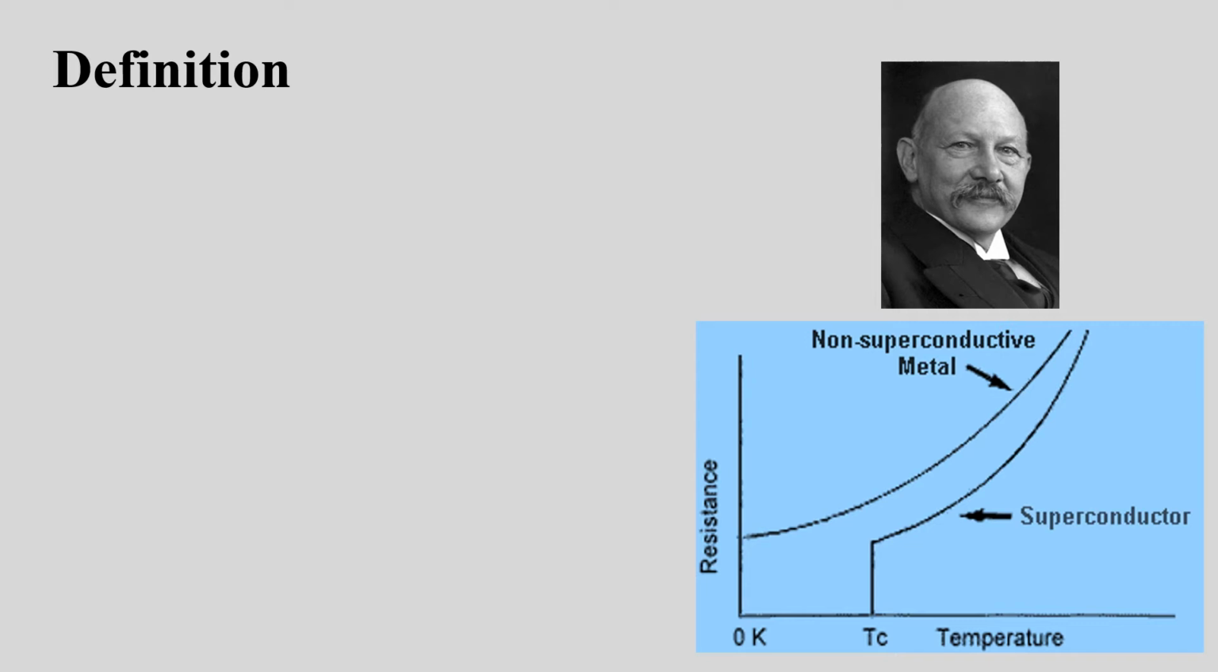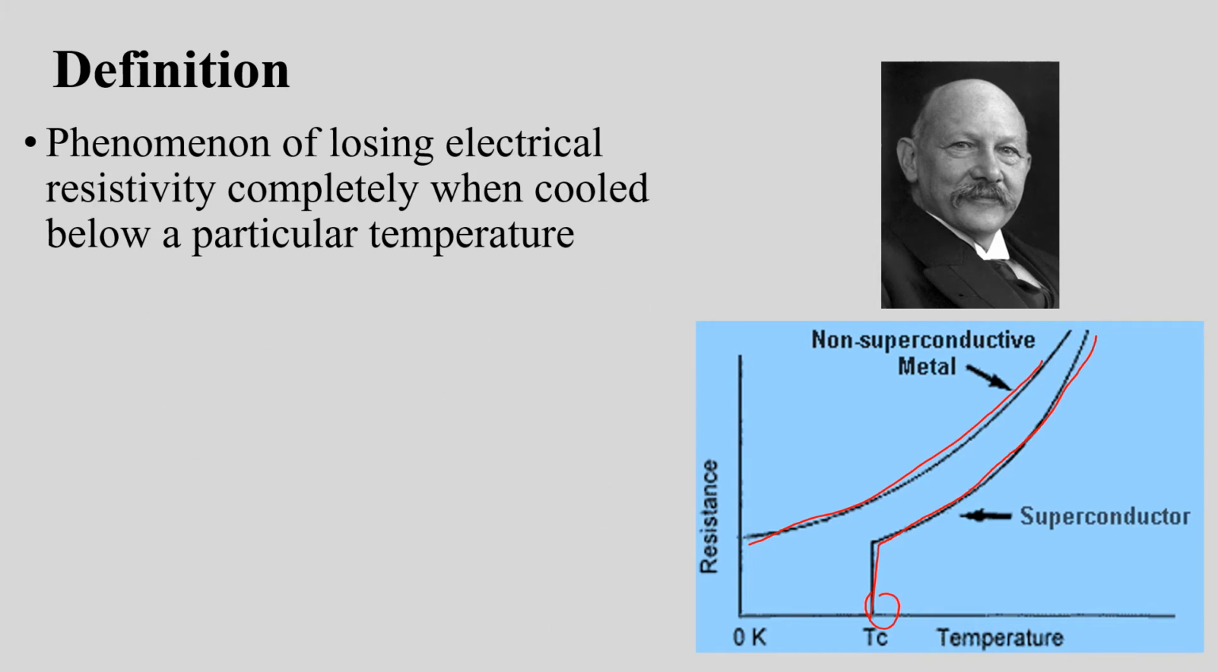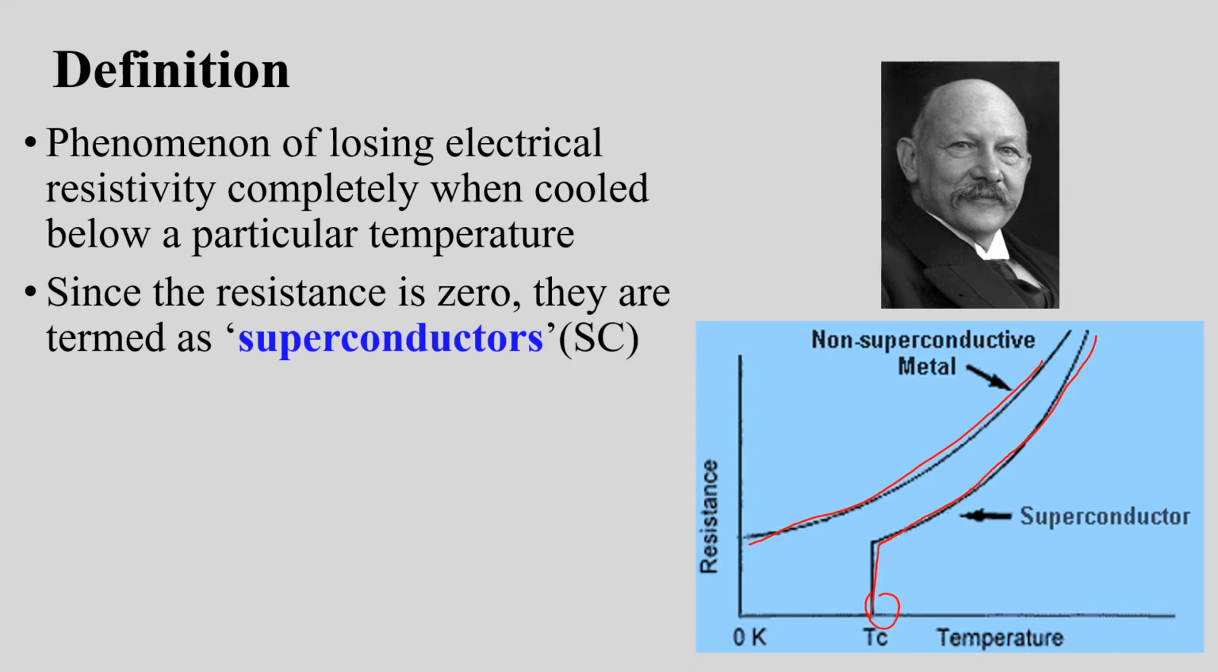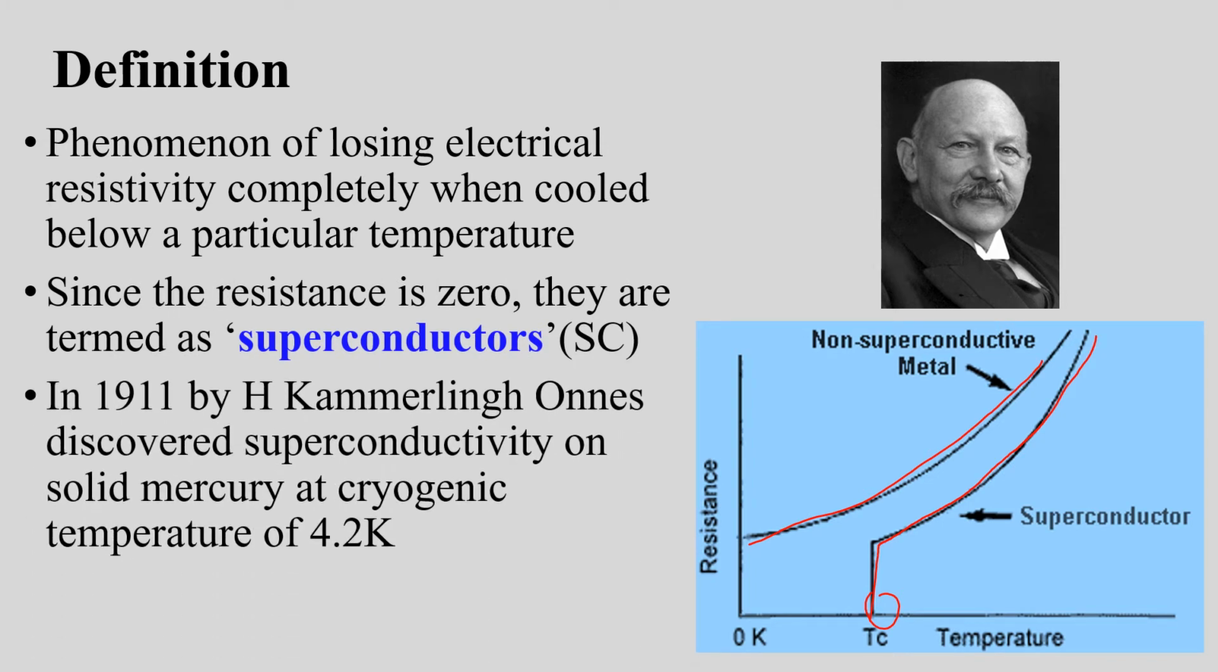For a normal metal, we can see that as temperature decreases, resistivity also decreases. In the case of a superconductor, when temperature is lowered, the resistance decreases and at a particular temperature it becomes zero. Thus, the phenomenon of losing electrical resistivity completely when cooled below a particular temperature is termed as superconductivity. The materials which show this phenomenon are termed as superconductors. They have zero resistance. In 1911, Kamerlingh Onnes discovered superconductivity.